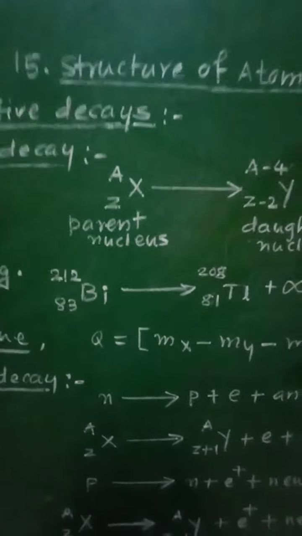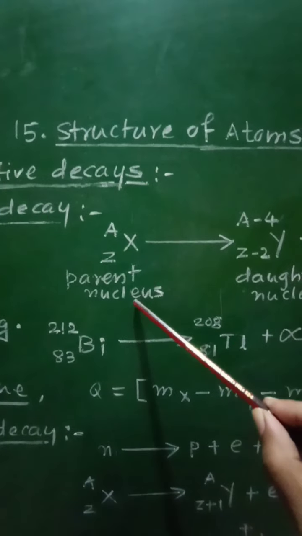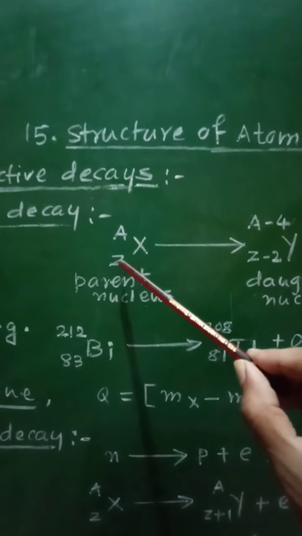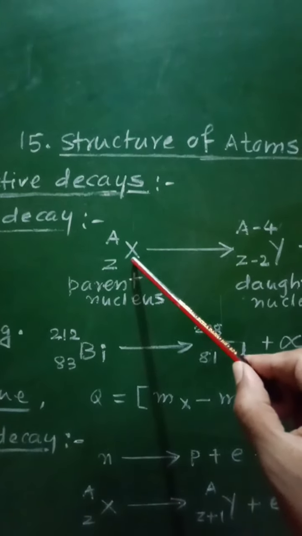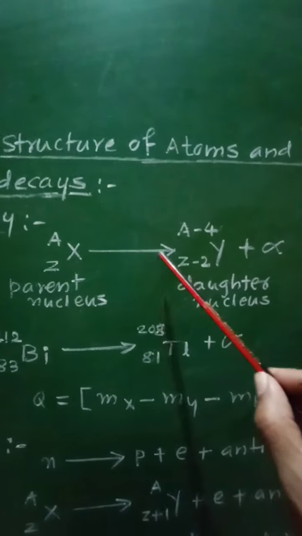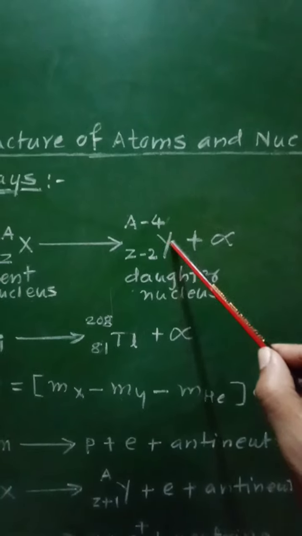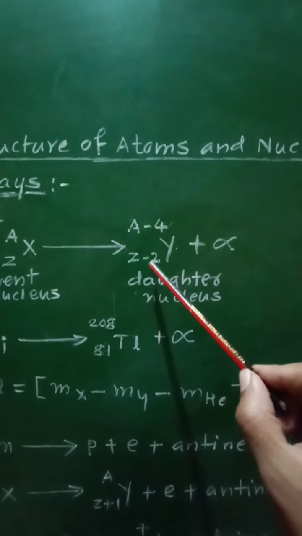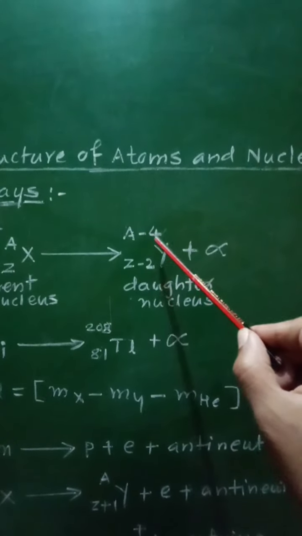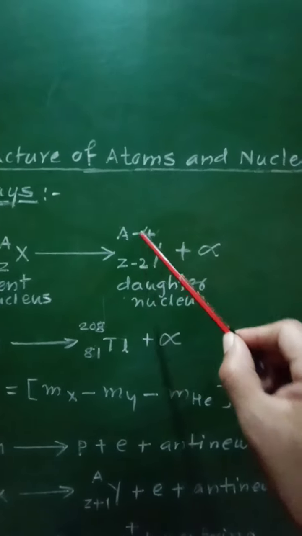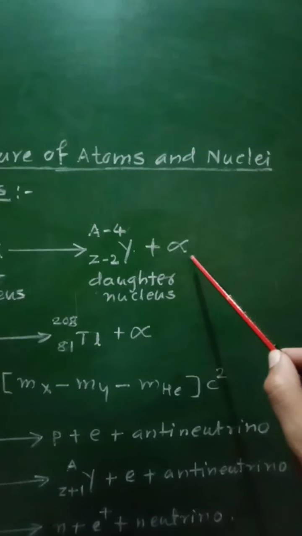so as it loses protons and neutrons, this alpha decay is now expressed as: if X is the parent nucleus having its atomic number Z and mass number A, when it undergoes alpha decay, it will give rise to the daughter nuclei Y with Z-2 as its atomic number and A-4 as the mass number, plus there will be emission of alpha rays.